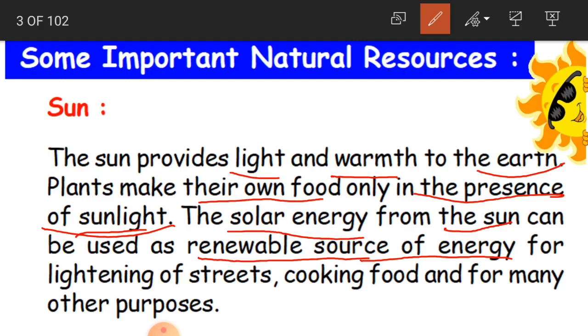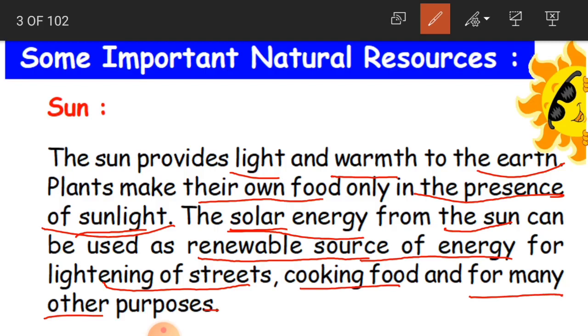Renewable source is nothing but something which can be reused. The energy can be reused. As I said, the energy which comes from the sun's heat, we call it solar energy, and that solar energy is renewable and is used again, for lighting of streets, cooking food, and many other purposes.